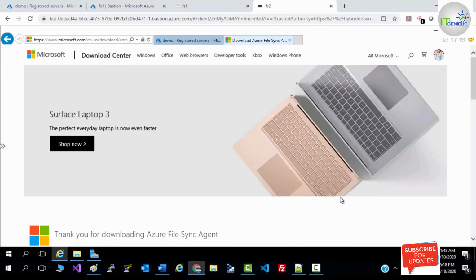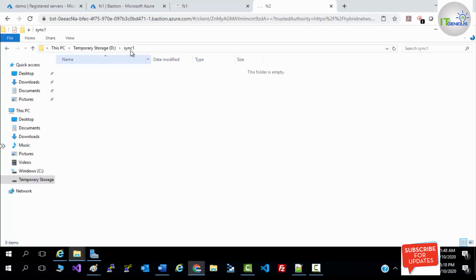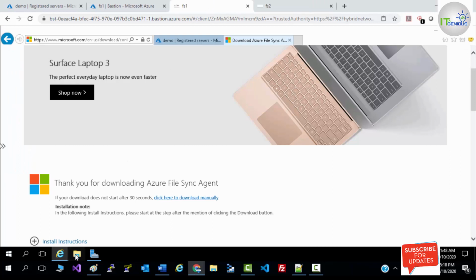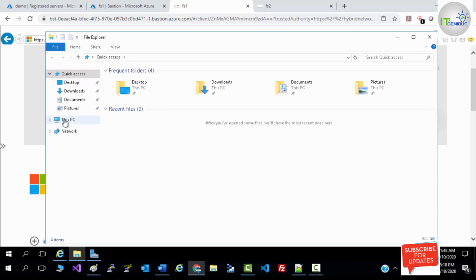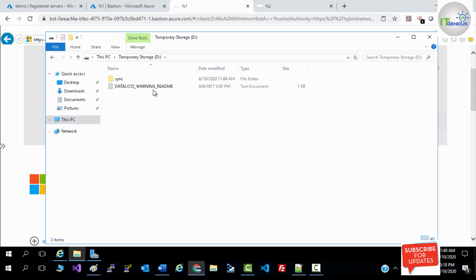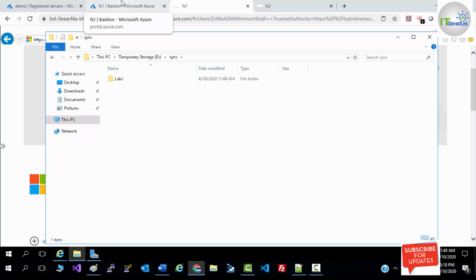Now let me show you FS2. On FS2, in my D drive, there is a folder sync1. There's no content, no data in sync1. In FS1, I have one folder in my D drive with the name of sync, in which we have some data, which will be replicated to FS2 through Azure File Sync.